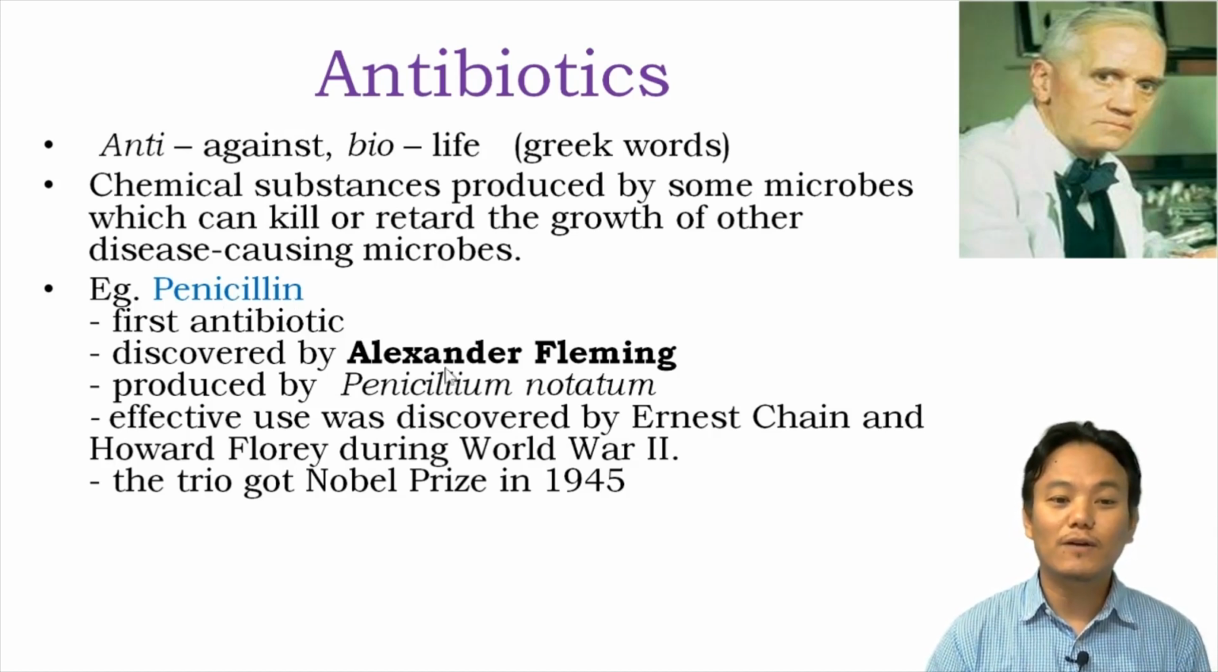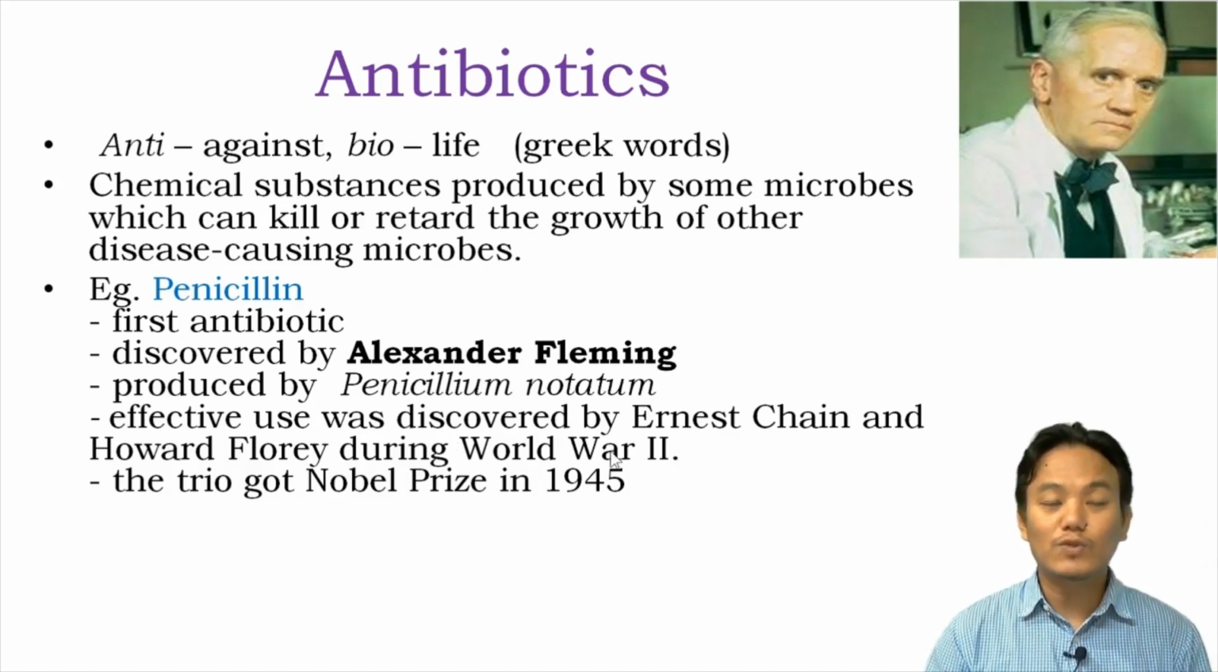So he found out that penicillin is produced by a fungus called Penicillium notatum, right? So these two names are important. Penicillin is the name of the antibiotic, the chemical substance which is produced by the fungus Penicillium notatum. Alexander Fleming discovered this particular molecule. Now, he did not know where to use this particular antibiotic.